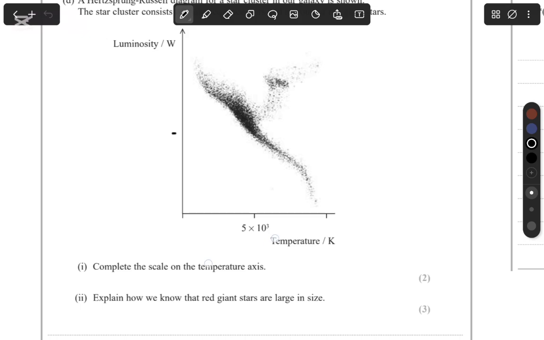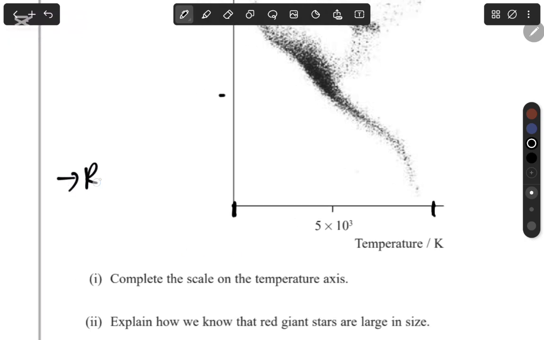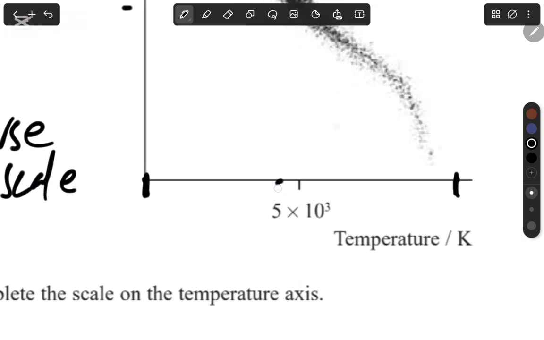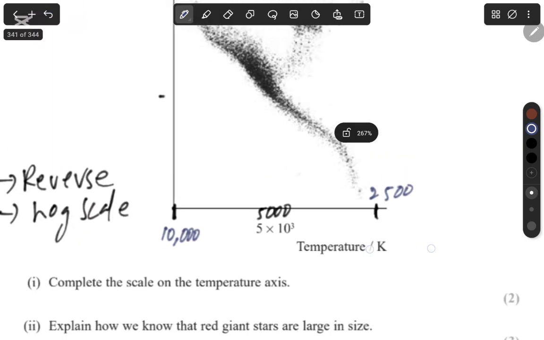So what you want to do here is complete this value here and this value here. Remember, there are two things: one, this is a reverse scale, and second, it is a log scale. Which means if this value here is going to be 5,000, then this value here will be double. So you're going to write 10,000 here, and then the value on this side would give you 2,500. So that's what you have to show.